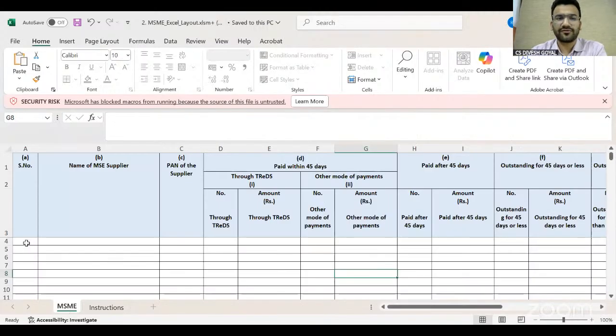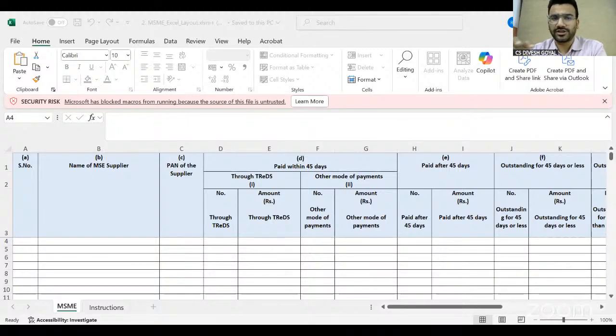Now let's see how we have to fill the information. Serial number, name of supplier. Let me discuss some points here which are very important for everyone. In V2 version, if for a single vendor, for example, I am Goyal Division Associate and I have vendors Mr. A, Mr. B and Mr. C. For Mr. A, I have more than 5 invoices for which I have to mention information here. In V2 version, we were mentioning each and every invoice separately, like serial number 1, first invoice, then second invoice, then third invoice. But this is not the same structure in V3 version.